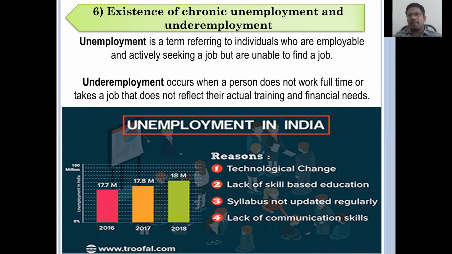So these are the main reasons for unemployment in India. First one is nothing but technical change. Still we are following the traditional education system. That is a major trouble for the graduates or undergraduates who complete their studies. One is the technical change, and second, the world is changing very rapidly. The world needs some different skills, but the school education system or government education system is not providing that many skills to the students.